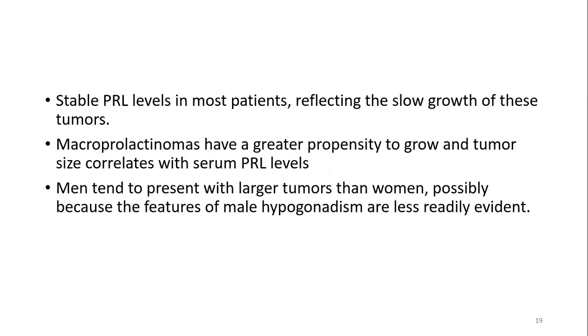Stable prolactin levels in most patients reflect that the growth is slow. Most of the time, the growth of these prolactin producing adenomas is slow, which is reflected by their stable prolactin levels throughout follow-up. When it comes to macroprolactinoma, they have a greater propensity to grow, and tumor size correlates with serum prolactin levels; the ones with large size have a greater propensity to grow. Men tend to present with larger tumors than women, possibly because the features of male hypogonadism are less readily evident.